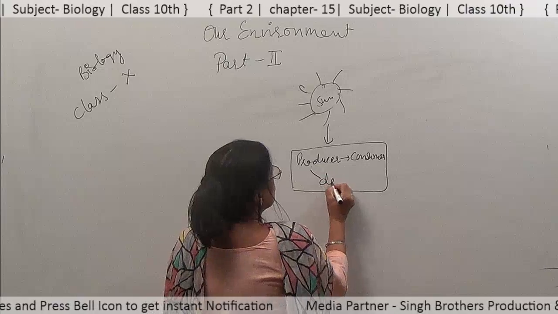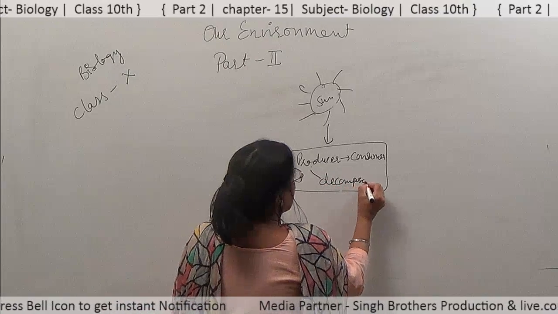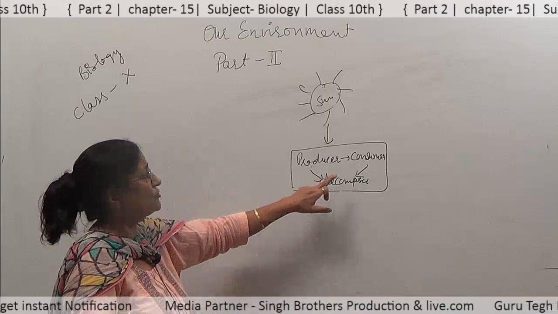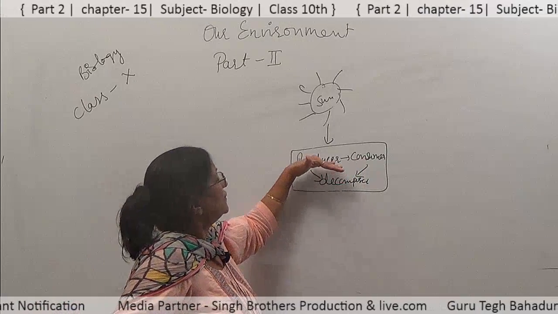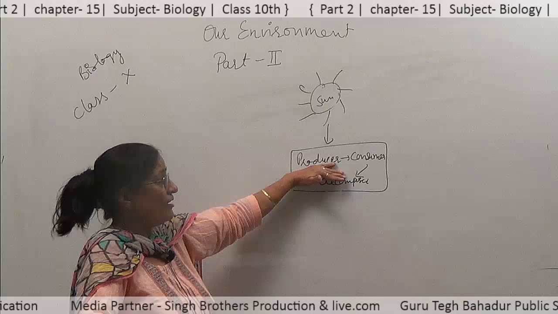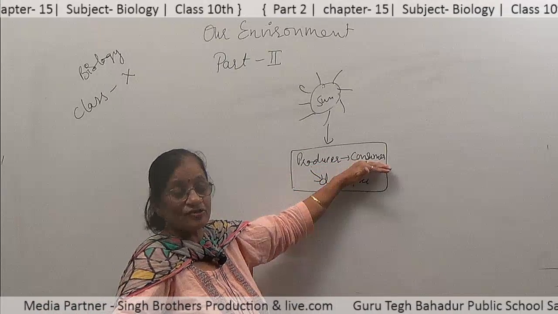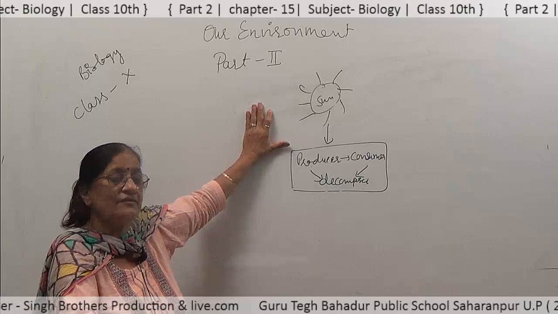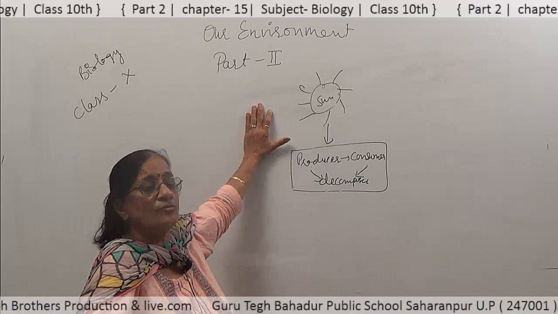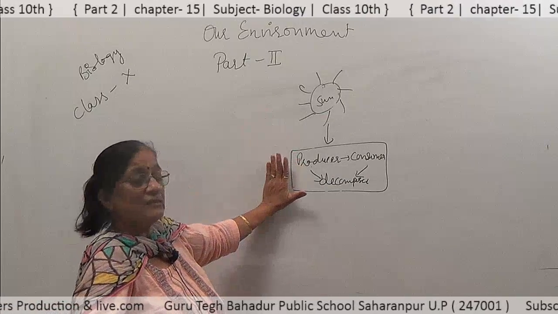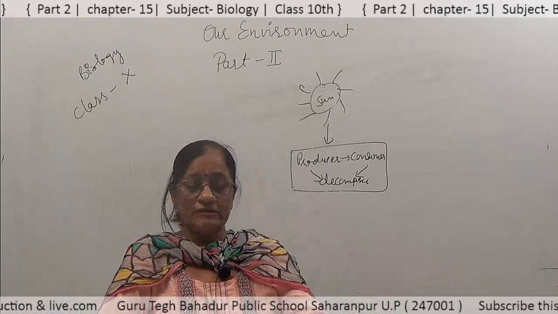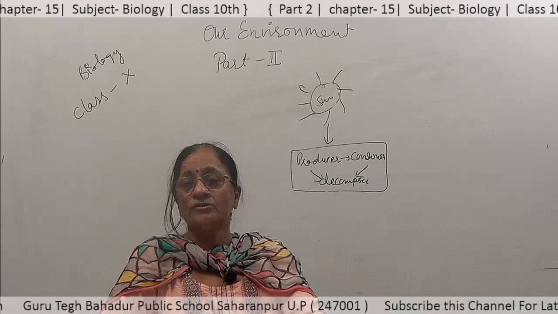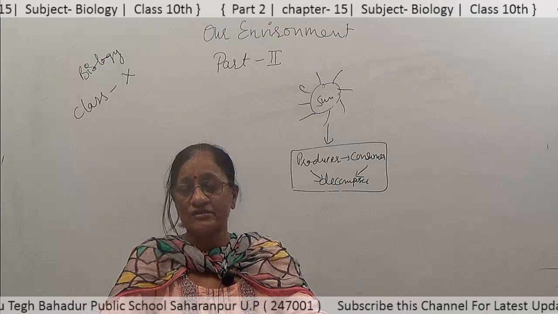Besides that, decomposers also get energy from producers, as they decompose these plants and animals, etc. So, we come to know from this that an ecosystem is a system of biotic and abiotic components. So, that is all for today. Next, we will talk about the types of ecosystem in the next class.